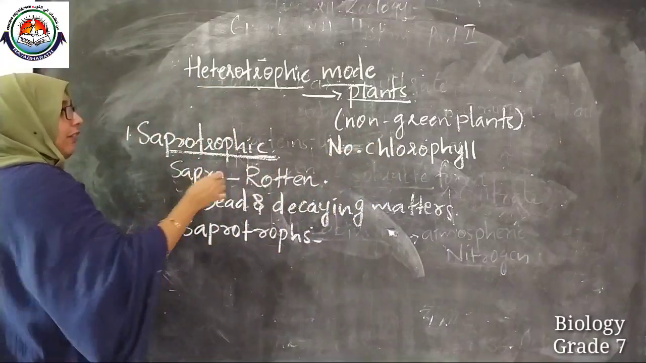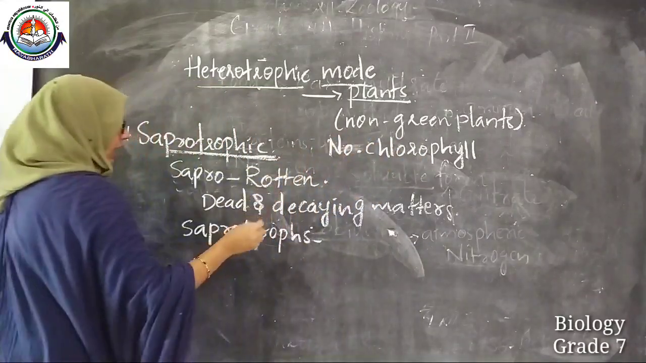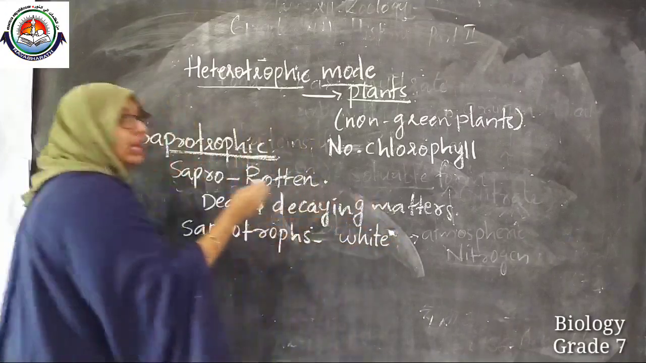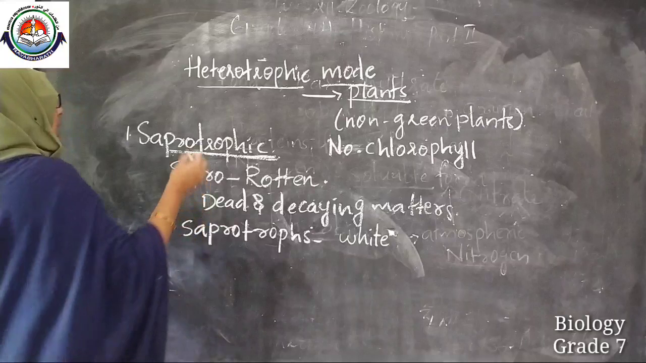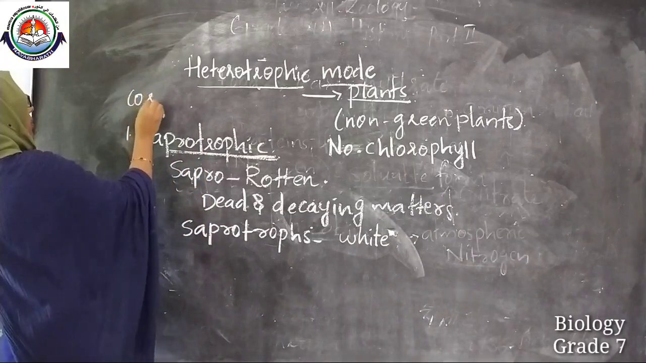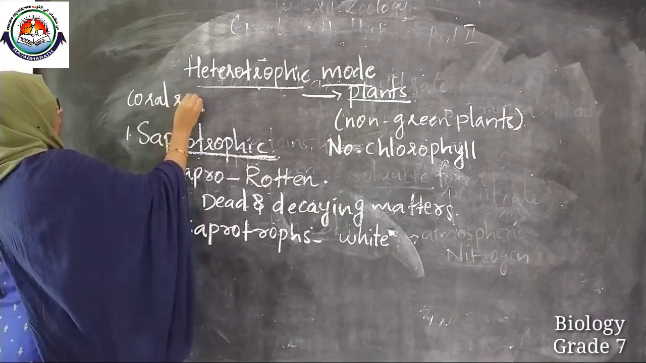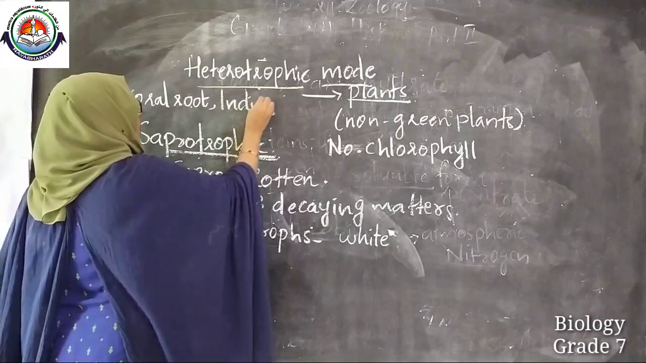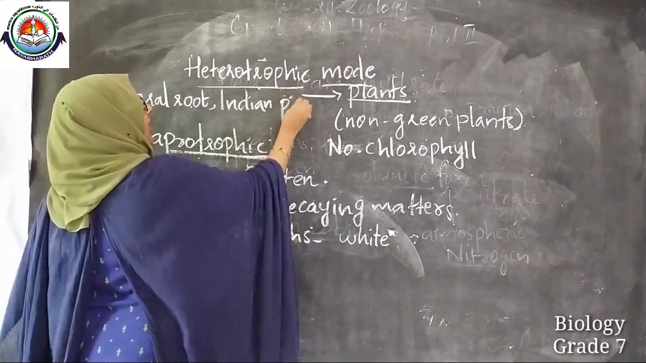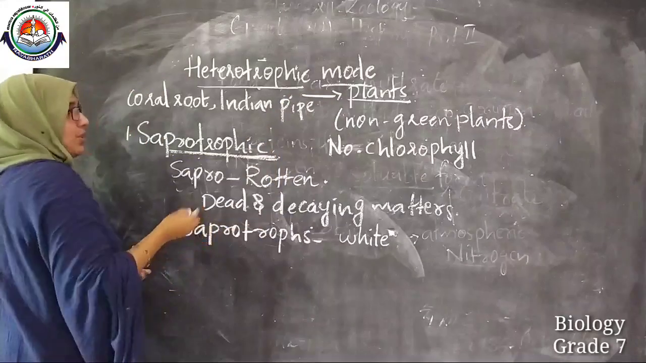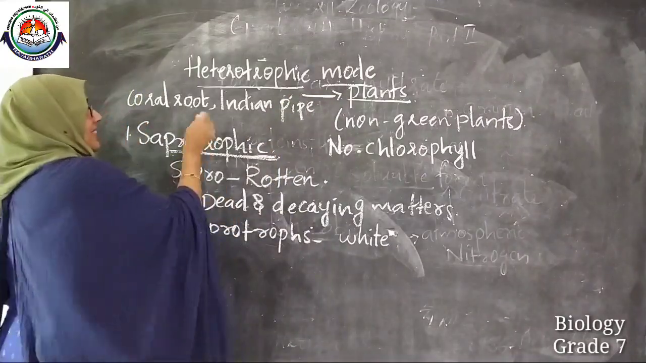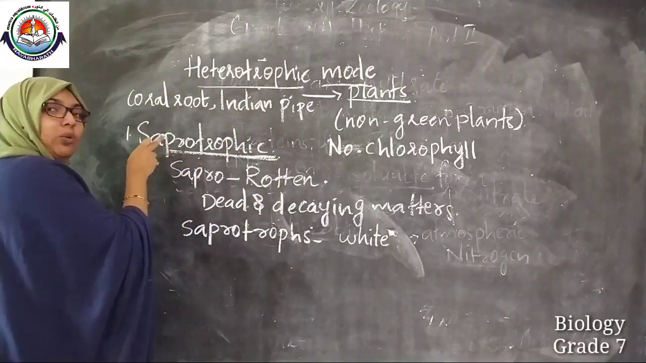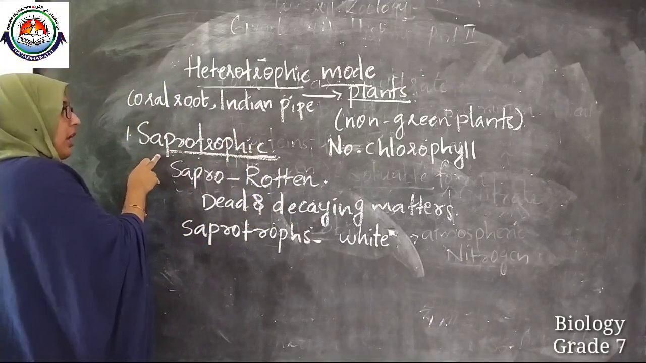Another important feature which you should keep in mind is that plants with saprotrophic nutrition do not have chlorophyll. They will be white colored. Example, coral root. Then Indian pipe. It's a name of a plant. Okay, it's not a pipe, it's a name of a plant. I hope it's clear what is saprotrophic nutrition.